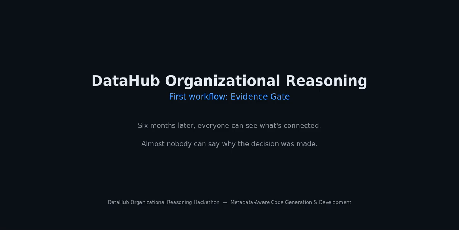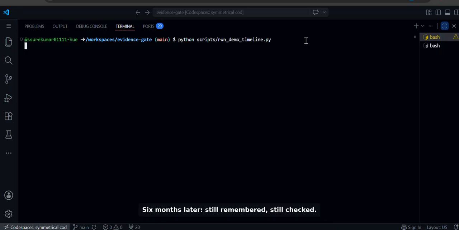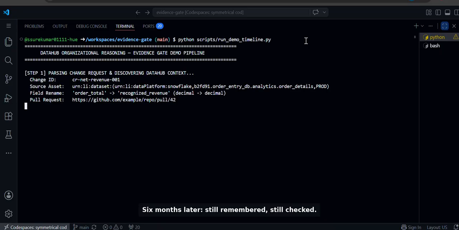DataHub already knows what's connected. What it doesn't know is why a decision was made or whether that reasoning still holds 6 months later. This is Evidence Gate, the first workflow in what we're calling DataHub Organizational Reasoning.